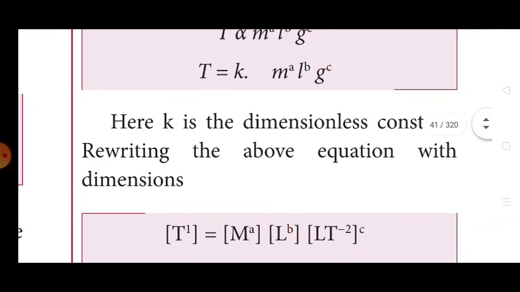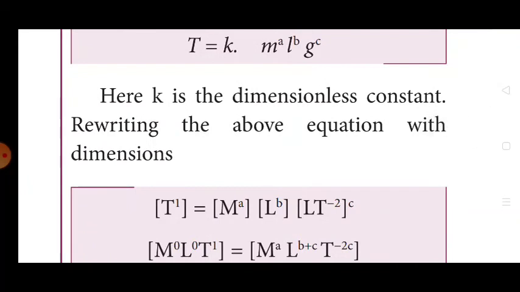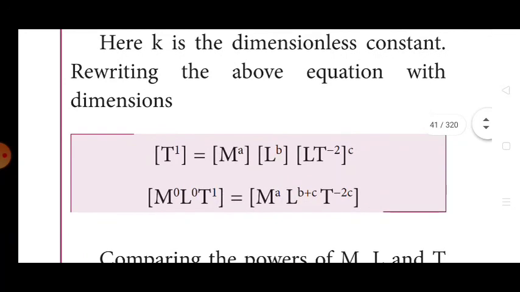K is a dimensionless constant. So rewriting the above equation with the dimensions: T to the power 1 equals m^a, l^b, (L T^-2)^c. The left hand side does not have mass and length, so we write M^0, L^0, T^1 is equal to the right side. Here we follow the principle of homogeneity. That means m^a, l^b, l^c and t^-2c. So we follow the principle of homogeneity: the powers of l will be added, so l^(b+c), t^-2c.